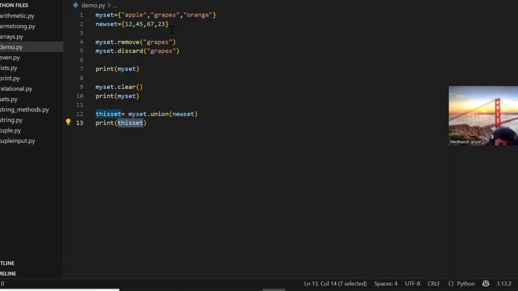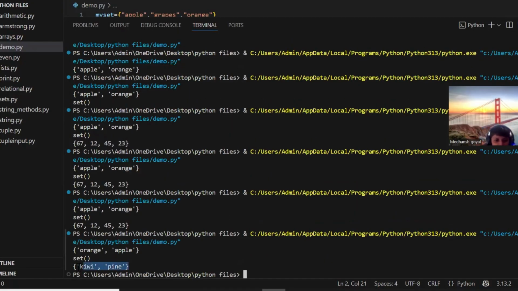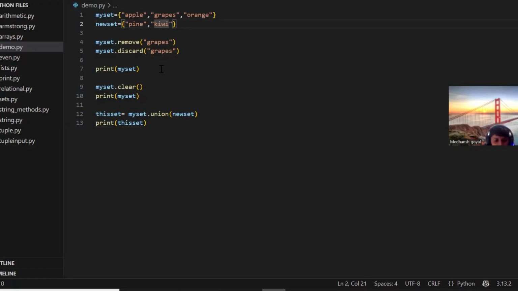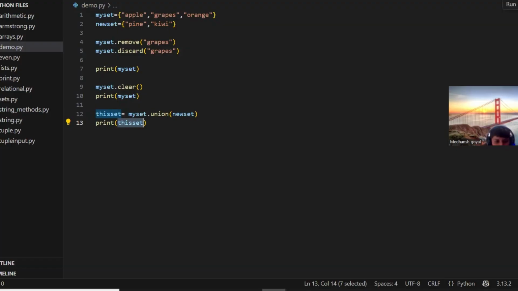Okay, let me try to take the string values. Oh, it's giving only the last set, but not the previous set. That's not the way. My set dot union will be merging the two sets and storing it in the third set, and I'm printing the third set. That's how we are doing it here also. Or let me kill my terminal.